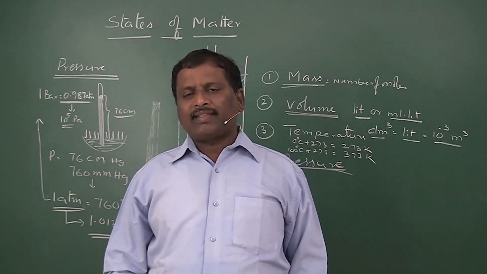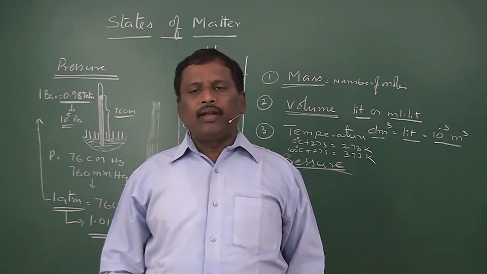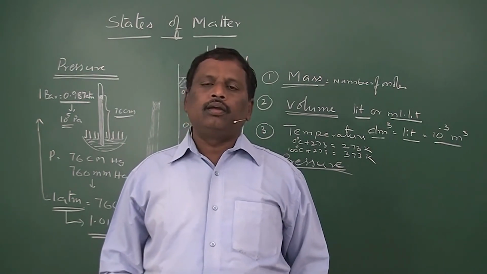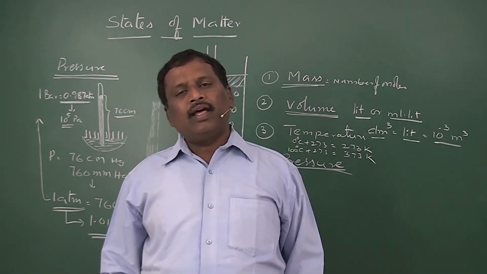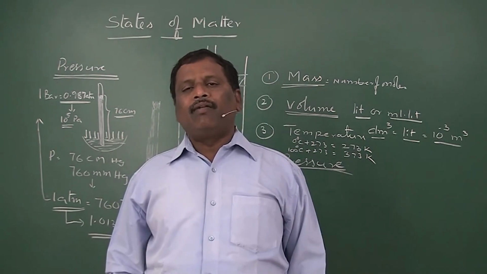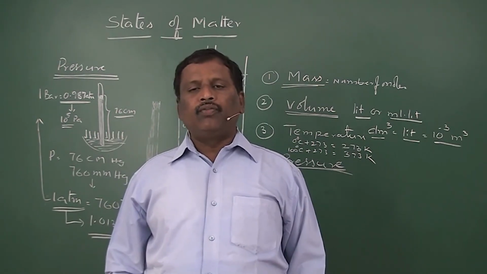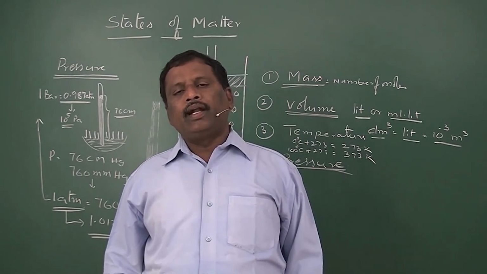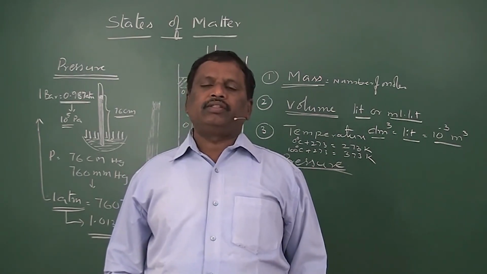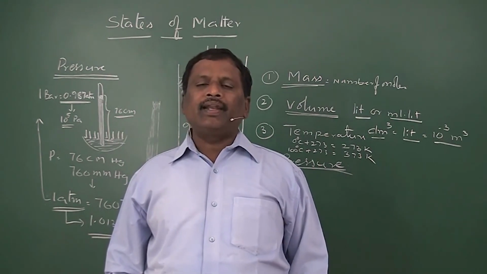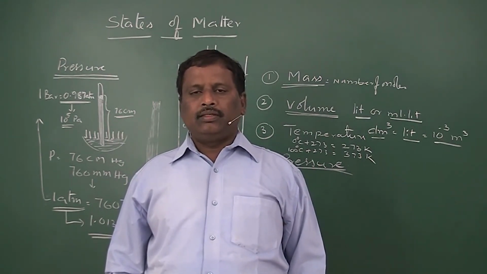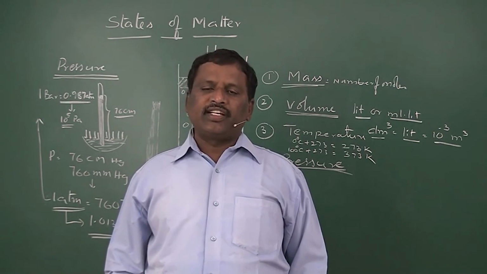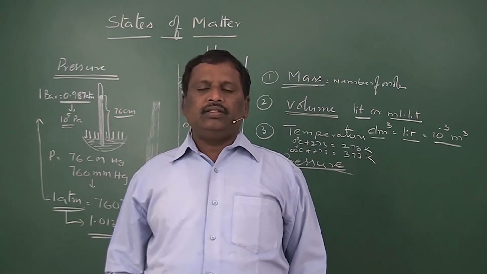The important gas laws are: number 1, Boyle's law; number 2, Charles' law; number 3, Avogadro's law; number 4, Graham's law of diffusion; number 5, Dalton's law of partial pressures. These are the important gas laws which we are going to study in the present academic year.